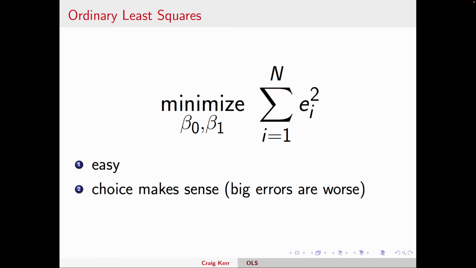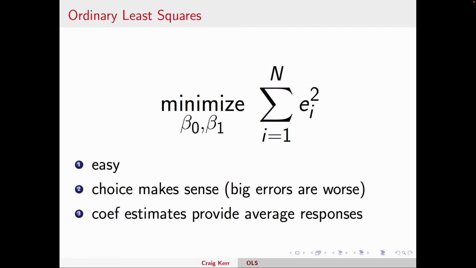It's exponentially bigger. So when we choose to minimize the squared residuals rather than just the sum of residuals, one, negatives and positives don't cancel out, but two, the bigger the residual is, the further away from the line it is, the more it harms our estimate, the more it influences the coefficients. Actually, that can bring some problems when you have outliers, but at a surface level, it makes sense intuitively.